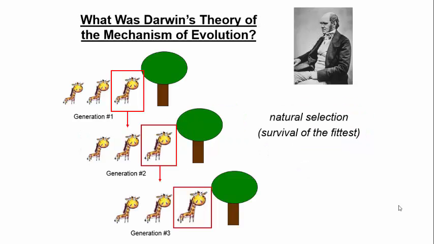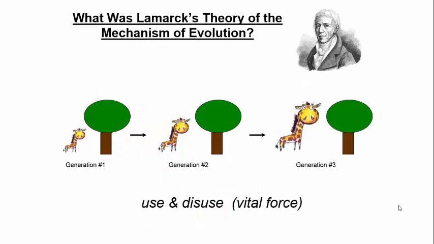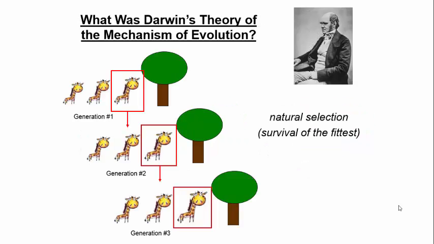Okay, let's compare and contrast that to Darwin's theory. Well, Darwin's theory, go back to Lamarck a second, notice he had one giraffe per generation. Keep that in mind. Okay, with Darwin's theory, you cannot illustrate it with one giraffe per generation. You have to have at least a few, right? At least 2 or 3. 2 would be the minimum, I guess. But at least a few giraffes to illustrate his point. So he proposed a different mechanism of evolution, and this is in the year 1859 when he actually published his work. So 50 years after Lamarck.